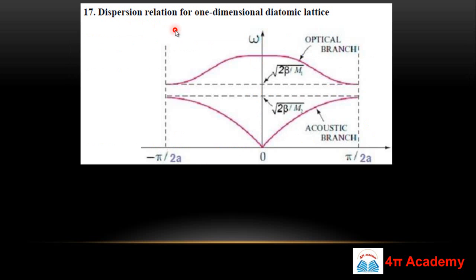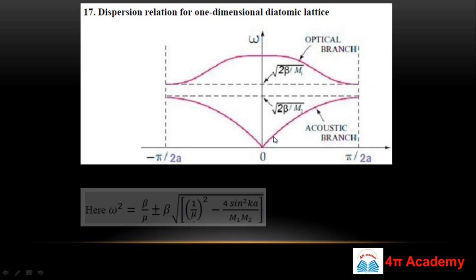And this is the dispersion relation for a one dimensional diatomic lattice. In the previous slide we discussed the monoatomic lattice, but this is the case of a diatomic lattice, meaning you have two different kinds of atoms inside your crystal. In this diatomic lattice you have two branches: the lower one is the acoustical branch and the upper one is the optical branch. These are important because this is the boundary of the Brillouin zone. So this is pi by 2a and this will be minus pi by 2a.